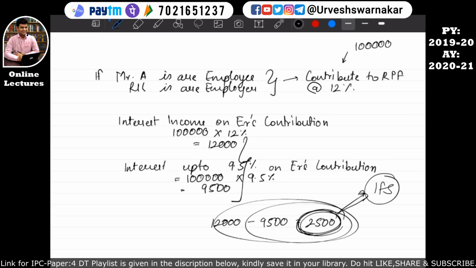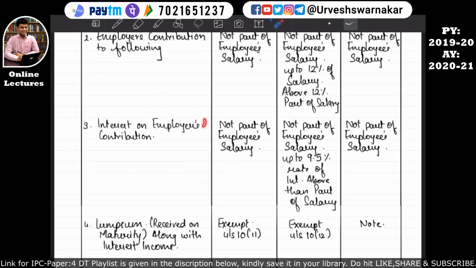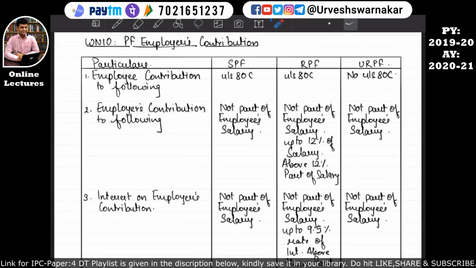So let's come back to our format book. So that is what is given over here. If interest on the employer's contribution is received on the statutory provident fund, then whatever interest amount has been received by the employee will not form part of the employee's salary. Similarly, if interest income on the employer's contribution to a recognized provident fund has been received by the employee, such interest will not form part of the employee's salary up to 9.5% rate of interest.